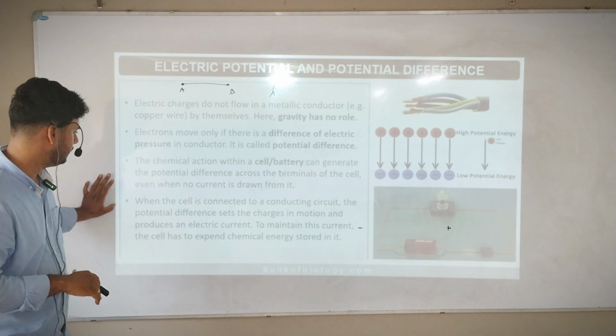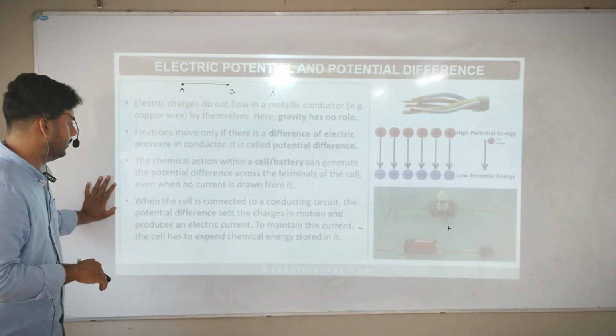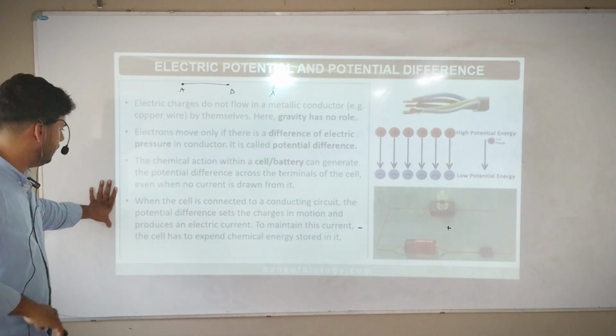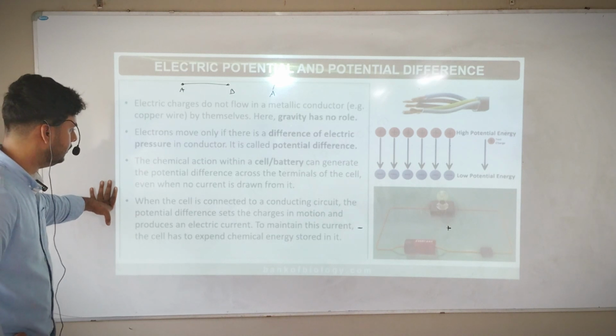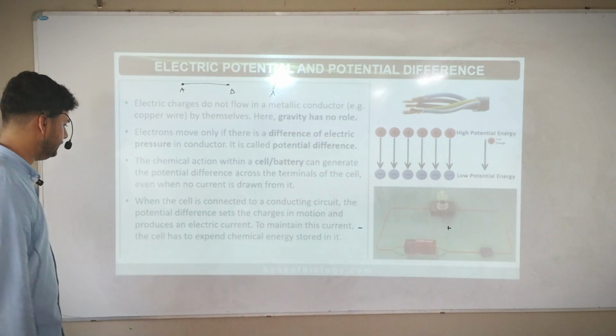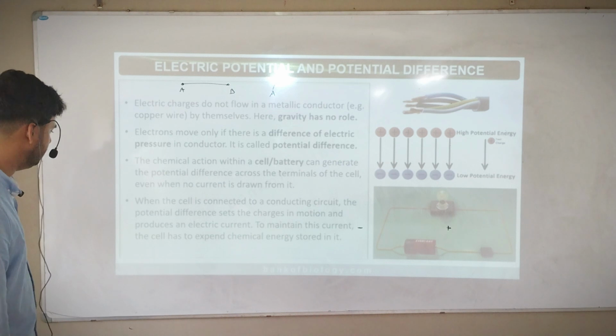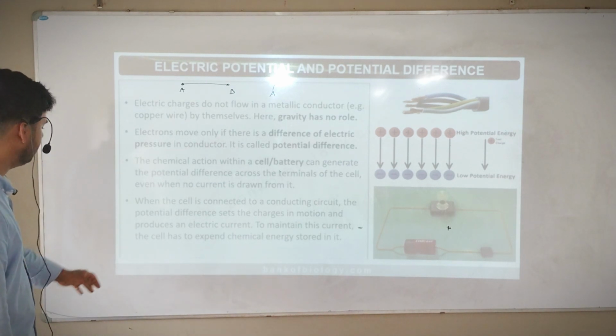Next. When the cell is connected to a conducting circuit, potential difference sets the charges in motion and produces an electric current. To maintain this current, the cell has to expend chemical energy stored in it. Once again, you read it.